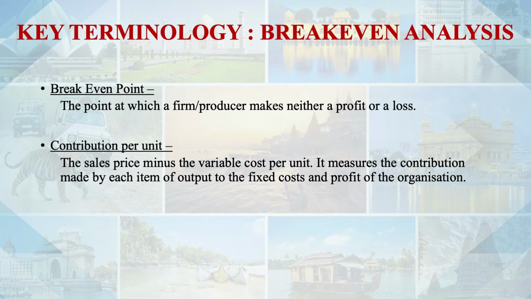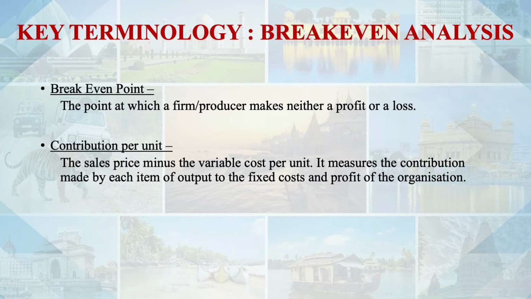Contribution means out of sales revenue, whether per unit or in total, we reduce variable cost. Variable cost, as we discussed in the previous lecture, increases in proportion to the revenue. So the left-out revenues are called contribution, which are meant for fixed cost and for profits. That is contribution per unit, and we'll take an example also so there will be more clarity.